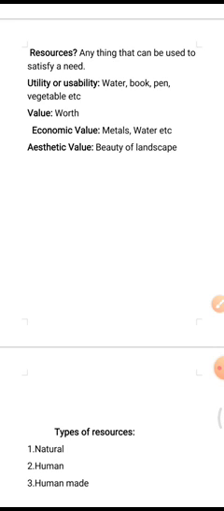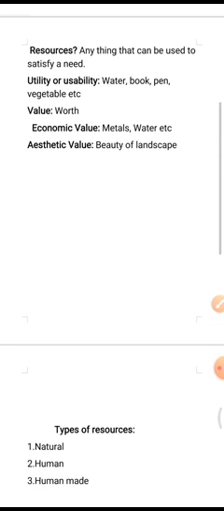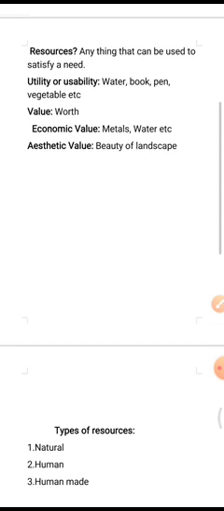Among them, man is known as the most intelligent living being. All the boundless assets available on the earth are its natural wealth. When man uses it and fulfills his needs through it, then it is known as a resource. So, resources means anything that can be used to satisfy a need.